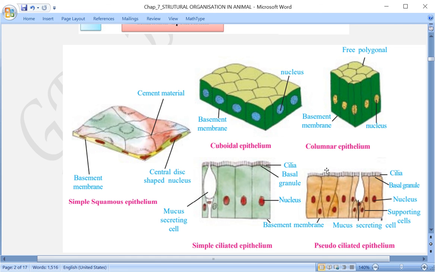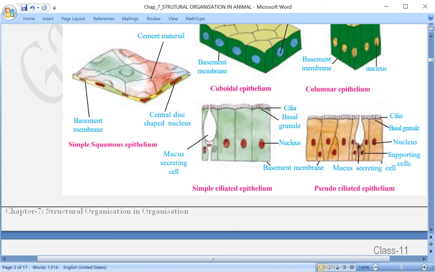In this case, what you can see is that some cells are taller and some cells are smaller in height. As a result, it looks like multi-layered, but actually it is only one layer. Because it looks multi-layered even though it is a single layer, the name has come as pseudo. Pseudo means false. You understand that? Pseudopodia, if you remember in case of amoeba, you have learnt about amoeba. Pseudopodia is the false feet. Here we are talking about the name of the epithelium as pseudo-ciliated.